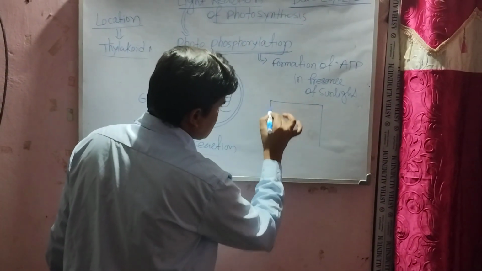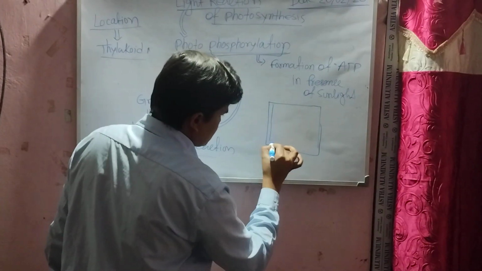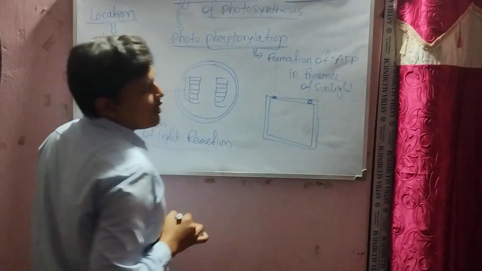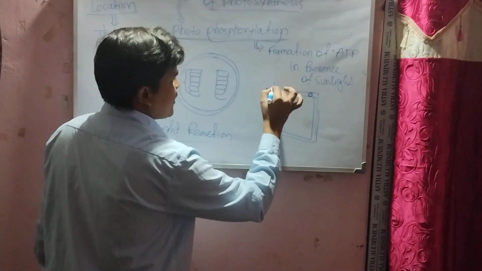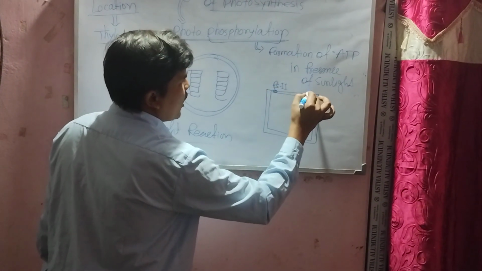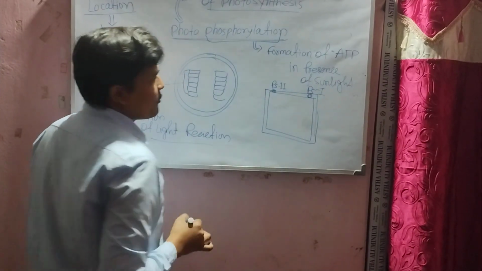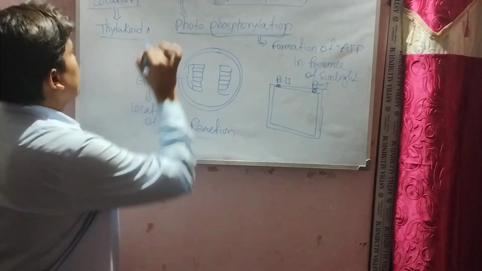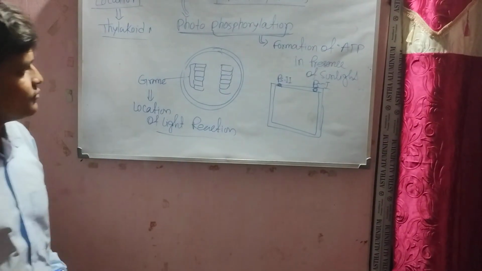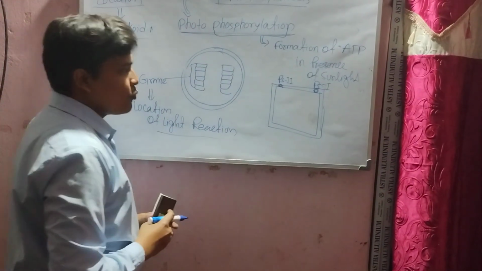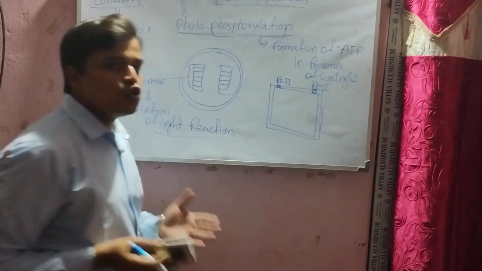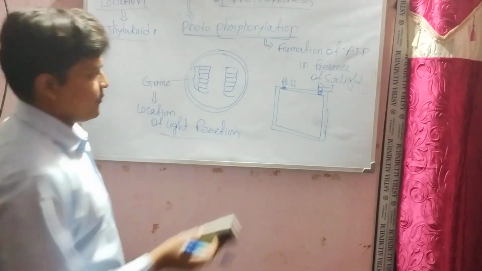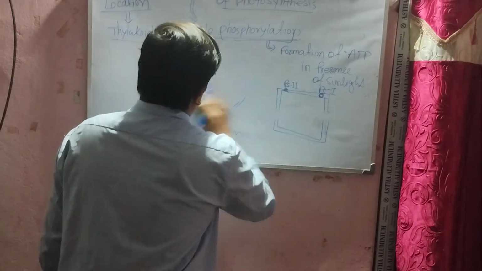If we draw this in a bigger format, these are the thylakoid membranes. In these membranes the light reaction occurs. Photosystem 1 and photosystem 2 are both present here, along with electron carriers. Now, these photophosphorylations occur in two ways. Now let's discuss.